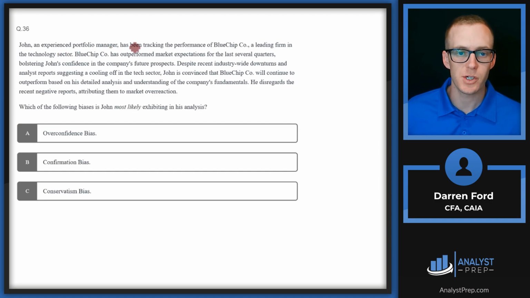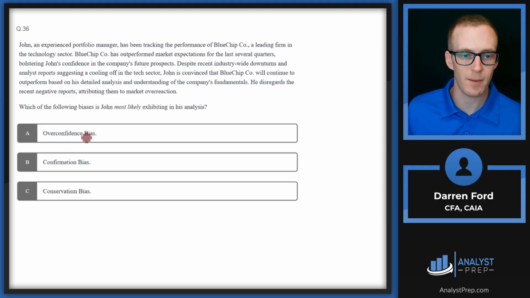John, an experienced portfolio manager, has been tracking the performance of Blue Chip Co., a leading firm in the technology sector. Blue Chip Co. has outperformed market expectations for the last several quarters, bolstering John's confidence in the company's future prospects. Despite recent industry-wide downturns and analyst reports suggesting a cooling off in the tech sector, John is convinced Blue Chip will continue to outperform based on his detailed analysis and understanding of the company's fundamentals. He disregards the recent negative reports, attributing them to market overreaction. Which of the following biases is John most likely exhibiting in his analysis?